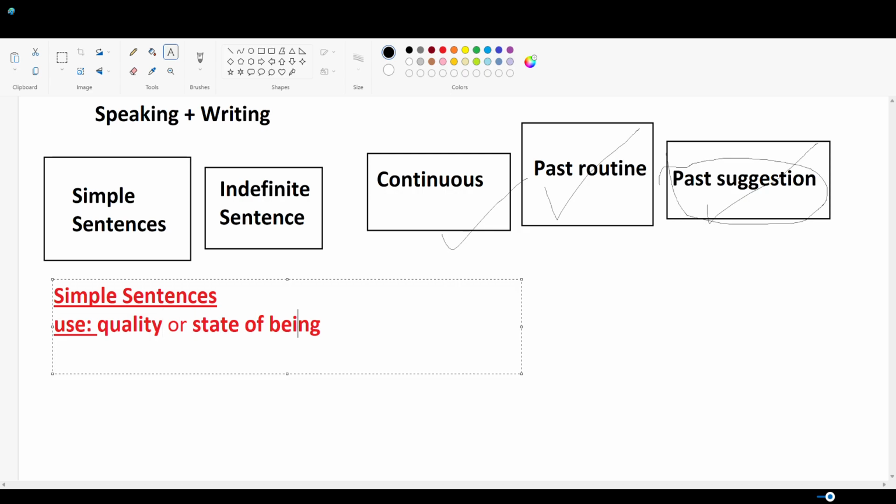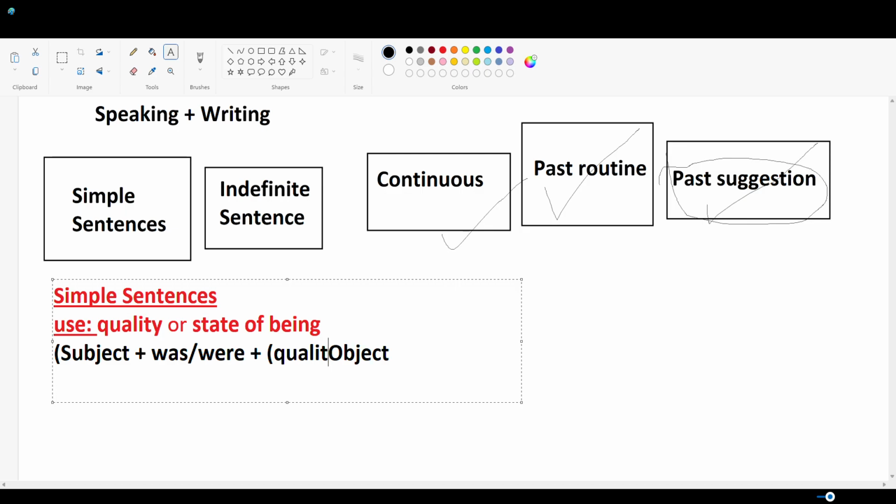So now let's make some sentences and understand how it is done. So first, let's understand structure. The structure is subject, was, were, and then we have object. In some of the cases, we can optionally add a quality also here to describe meaning of that object. Now let's see a sentence.